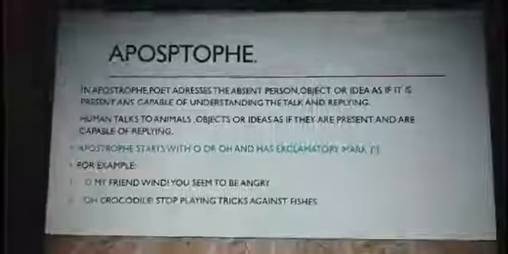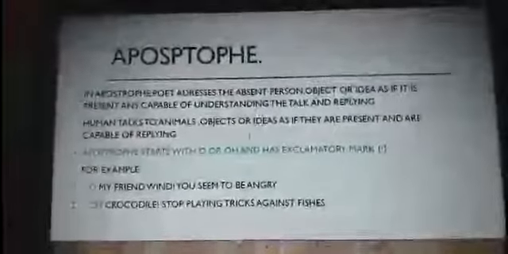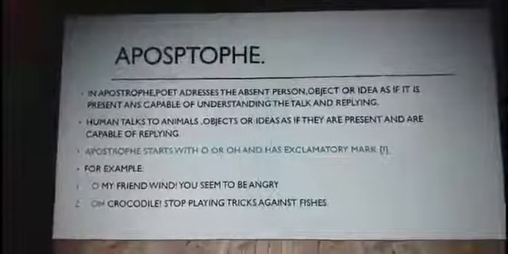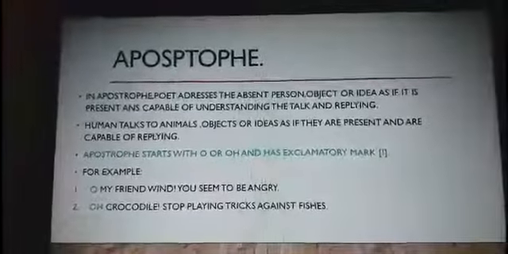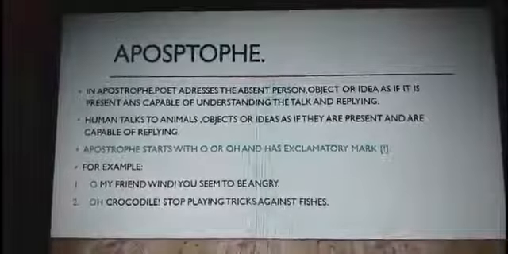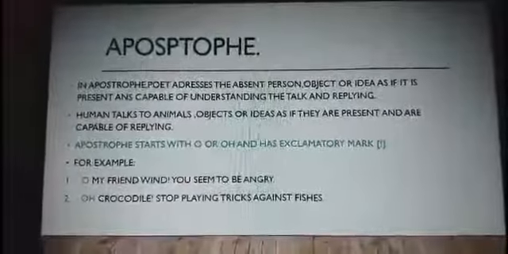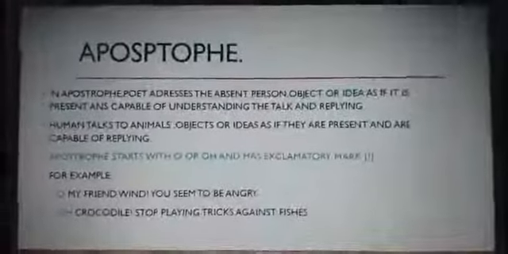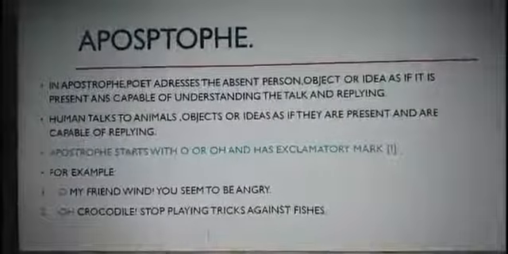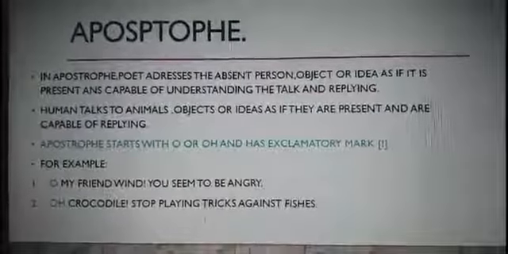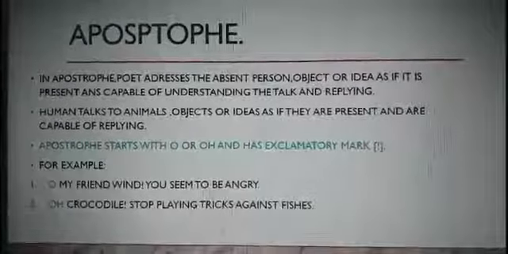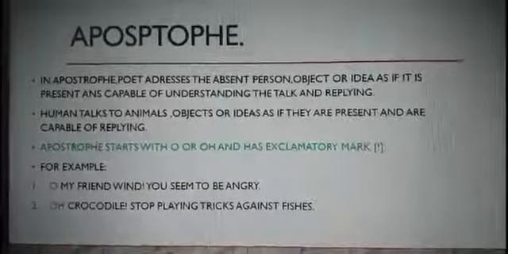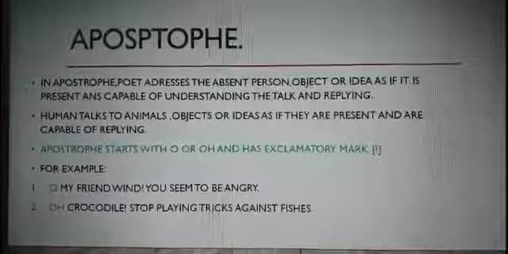The last type of figure of speech is apostrophe. In apostrophe, the poet addresses an absent person, object or idea as if it is present and capable of understanding the talk and replying. The human being talks to an animal, object or idea which is not present at that moment, but imagines that it is present and they are talking with it, and it is capable of replying.